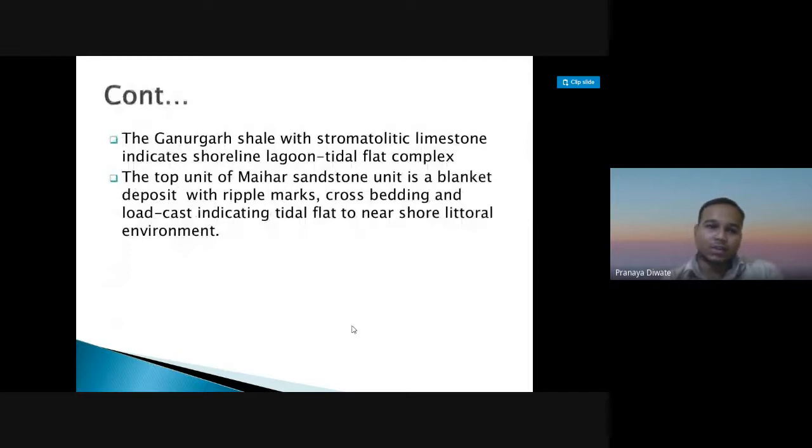The Ganurgarh shale with the stromatolitic limestone indicates a shoreline lagoon tidal flat complex. The top unit, the Maihar sandstone unit, is a blanket deposit with ripple marks, cross-bedding and load casts, indicating a tidal flat to nearshore littoral environment.